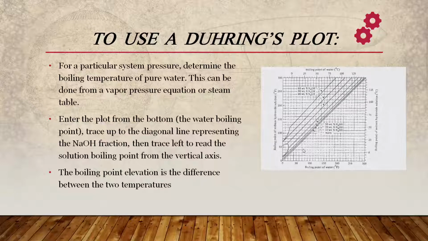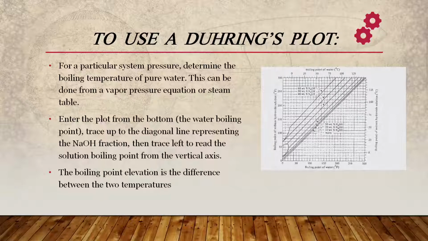The main advantage is that if the boiling points of a solution at two different pressures are known and the corresponding boiling points of water are read from the steam tables, a Duhring's line through the points can be drawn. This line can be used to predict the boiling point of a solution at any other pressure. If a few such lines are drawn, the boiling point of any solution at any pressure can be estimated by interpolation.